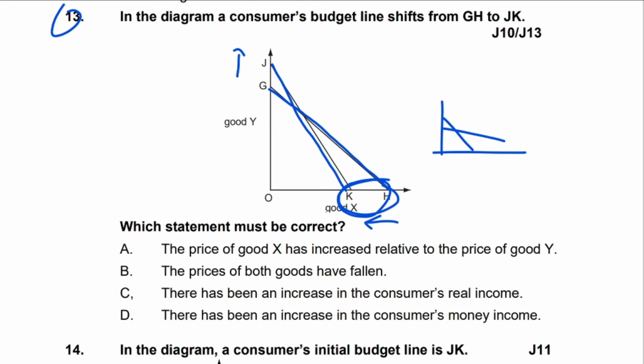And so option A is the correct answer for this question. The price of good X has increased relative to the price of good Y. It means now X has become expensive, that's why the consumer's purchasing power has decreased, and relatively expensive X means the purchasing power of the consumer for Y good has increased.